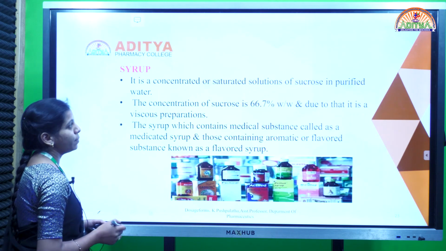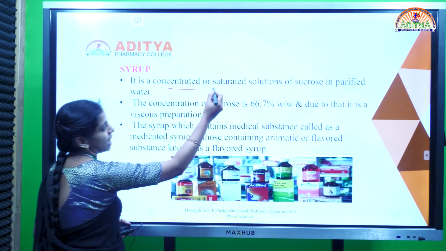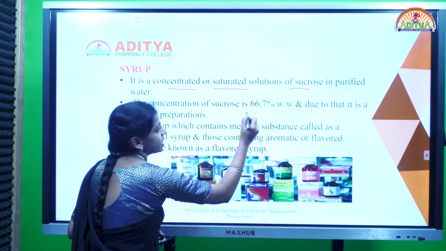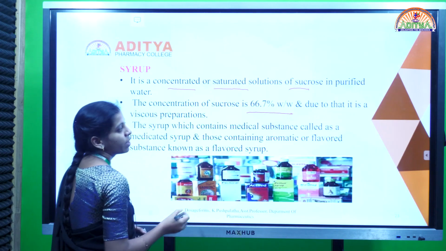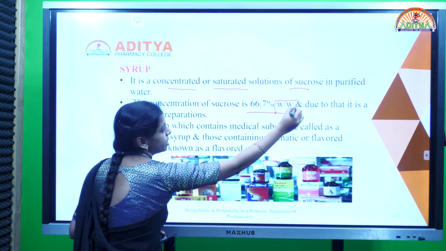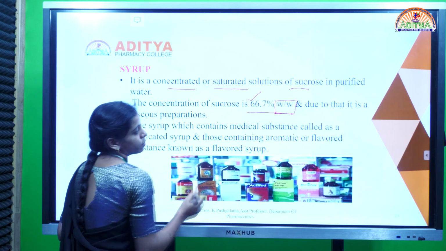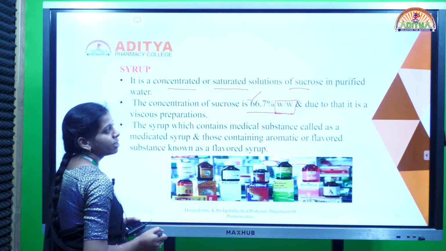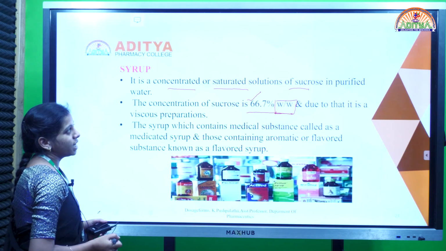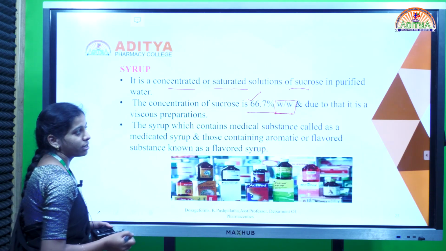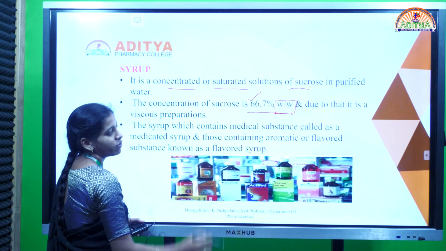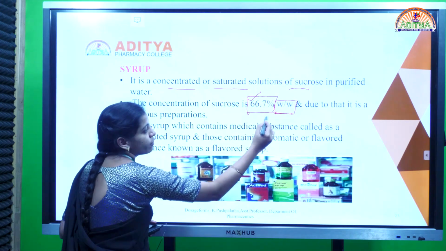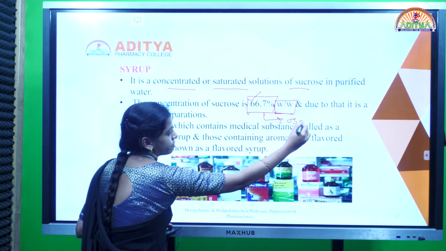The first one is syrup. Syrup is a concentrated or saturated solution of sucrose. In this syrup, sucrose is present at 66.7% weight by weight. We call it a weight by weight solution because it consists of a large amount of sucrose, 66.7%. So syrups are saturated or clear solutions of sucrose, which consists of 66.7% weight by weight of sucrose, and as it contains this much sucrose, it has some osmotic pressure.